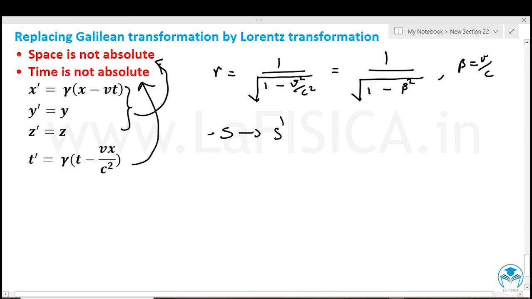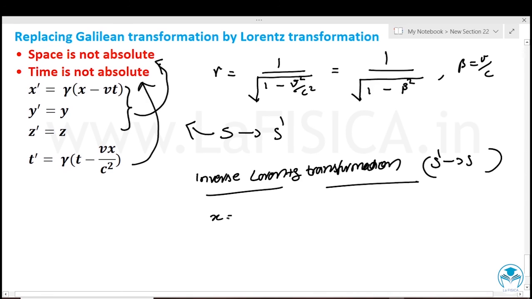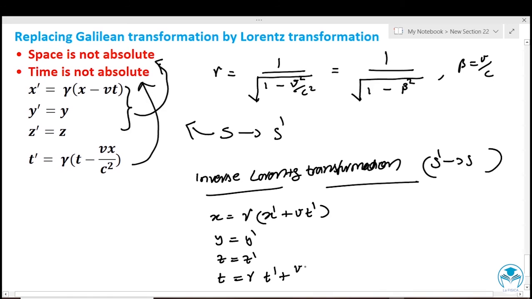Now we will see the inverse Lorentz transformation, which is basically the transformation from the coordinate system S dash to S, where x equals gamma into (x dash plus vt dash), y equals y dash, z equals z dash, and t equals gamma into (t dash plus vx dash by c square). In the Lorentz transformation, Maxwell's theory is invariant.